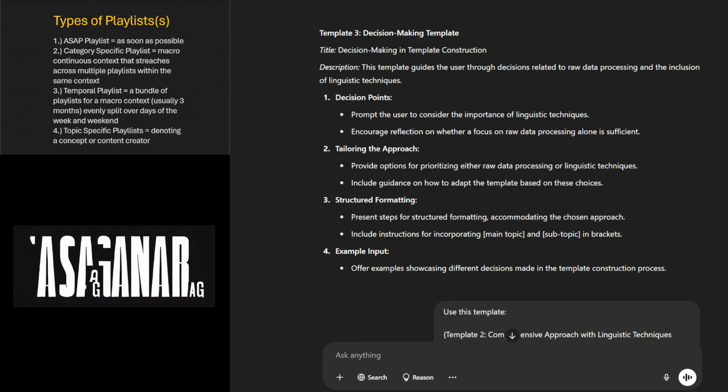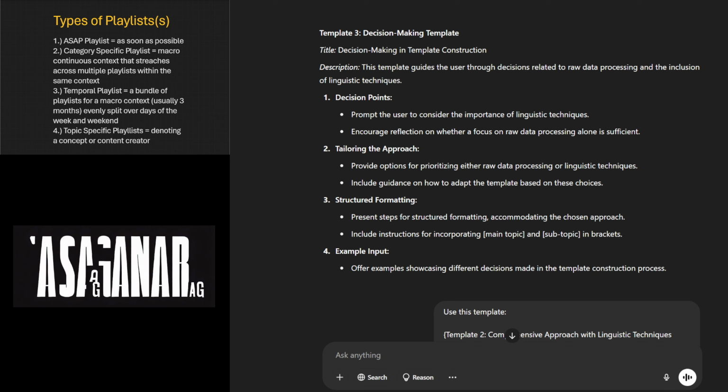Decision points. Prompt the user to consider the importance of linguistic techniques. Encourage reflection on whether a focus on raw data processing alone is sufficient.